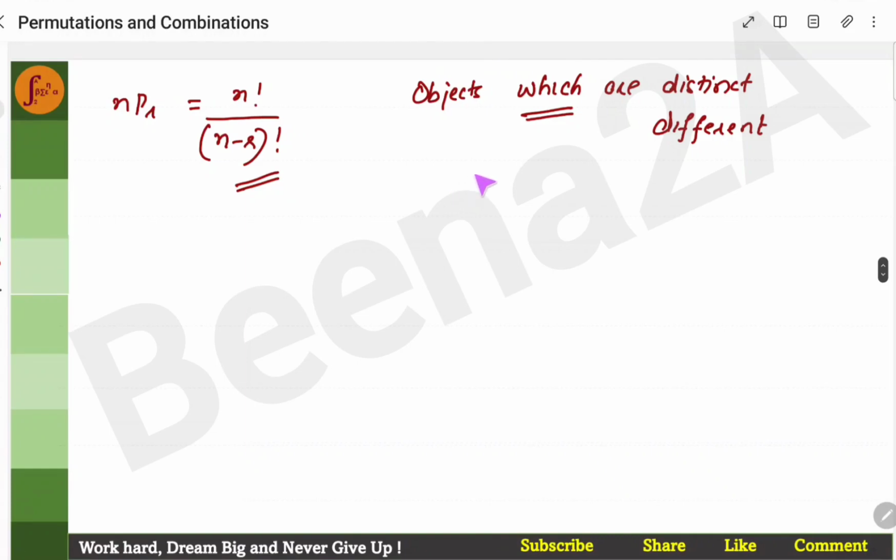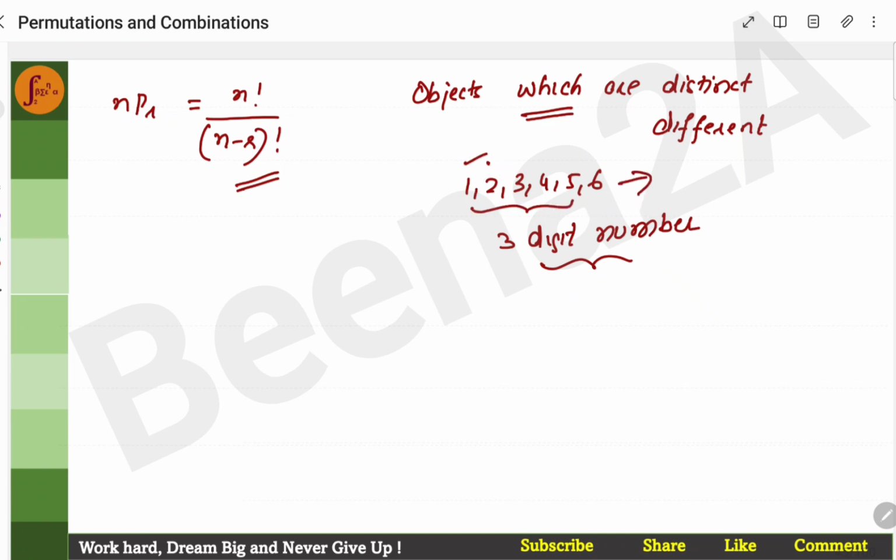When you look at the digits 1, 2, 3, 4, 5, 6, and we were forming a 3-digit number, each of the digits is different. There is no repetition here. That is when this formula will work.